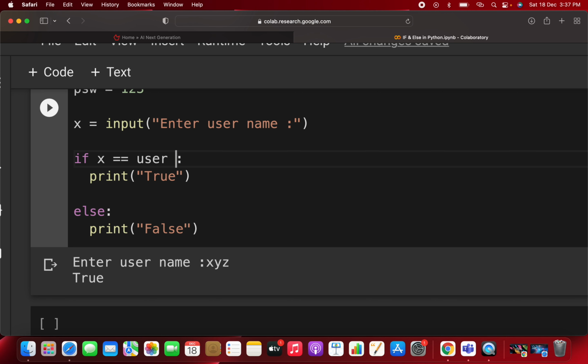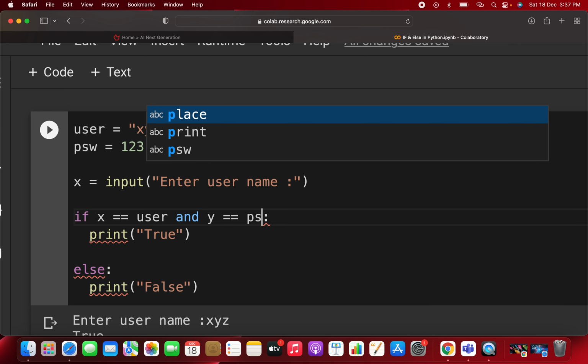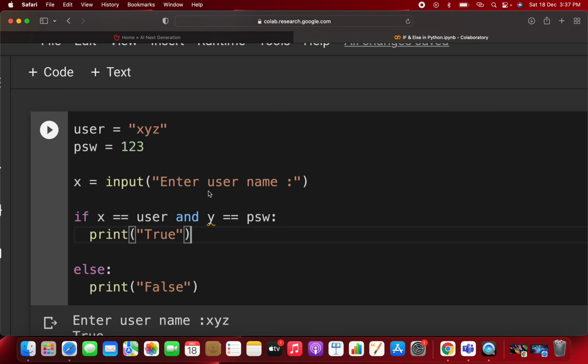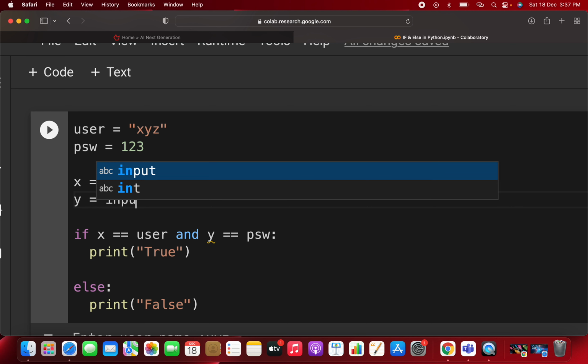Okay, so here you are just writing y equal to psw, password. But what is y? Again, you are just taking this y, that is a password, from the user. So what do you mean by and? Why have I just written and?